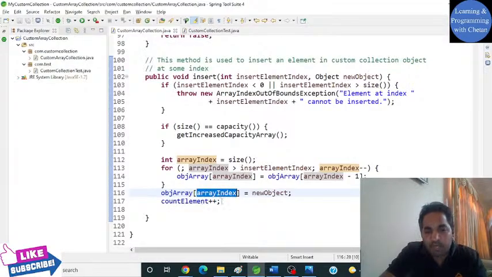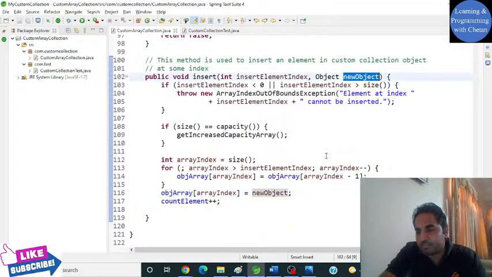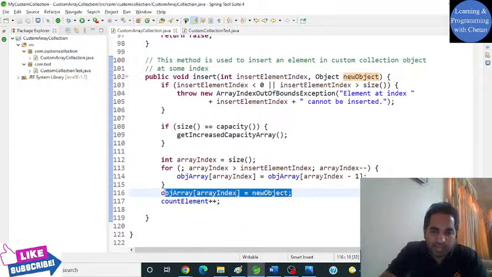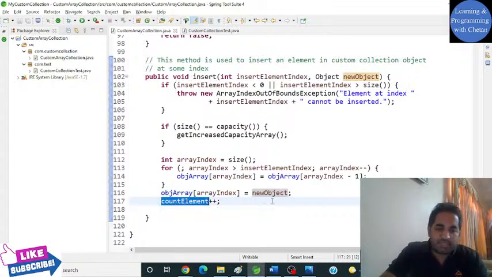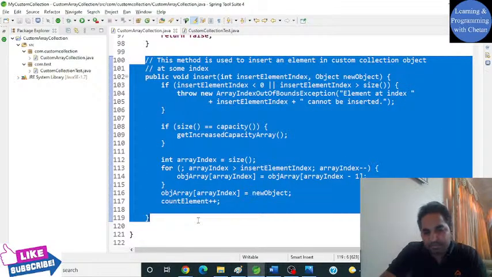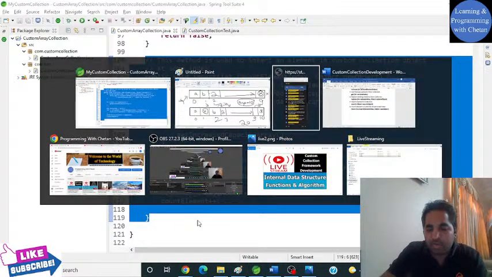And here what we are doing, we are copying the new object. So this is what we have done here, and then we have increased the count element, which means that we are increasing the size or the number of elements which is present inside our collection. So it was a bit complicated, but I think it is clear to you now.